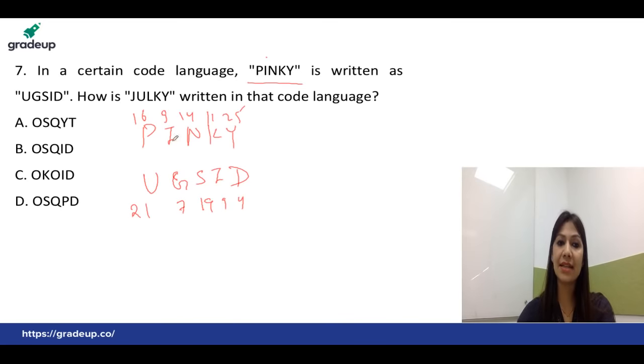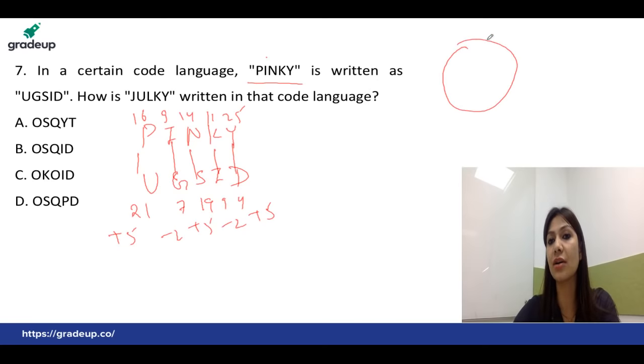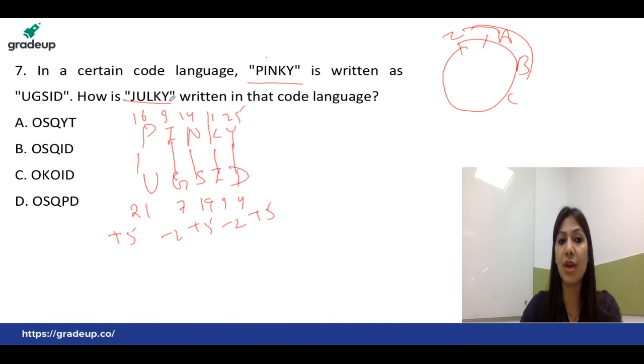After writing the numerical place values, you will find the relation: it is plus 5, then minus 2, once again plus 5, then minus 2, and once again plus 5, because it is a cyclical order starting from A ending in Z, and Z plus 1 is A, Z plus 2 is B, Z plus 3 is C, and so on. The same you will repeat in your question, that is plus 5, minus 2, plus 5, minus 2. So your answer will be OSQID, that is option B.